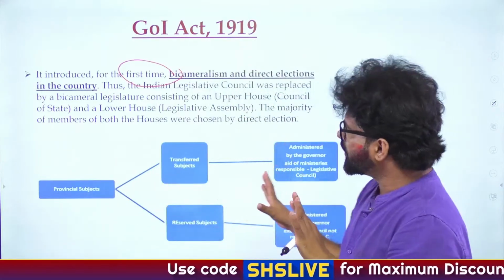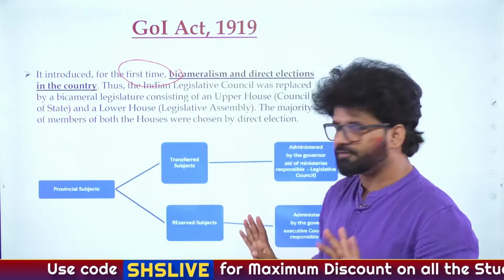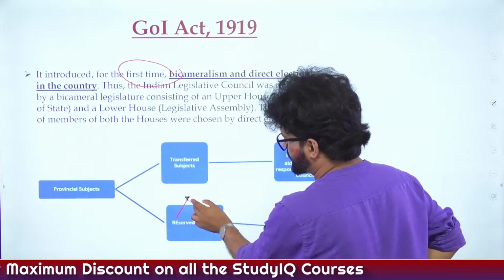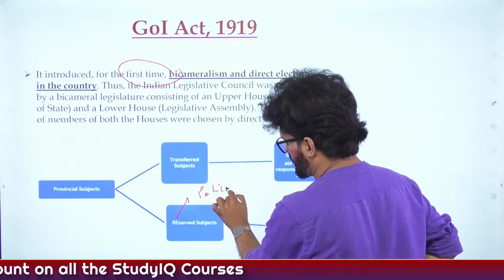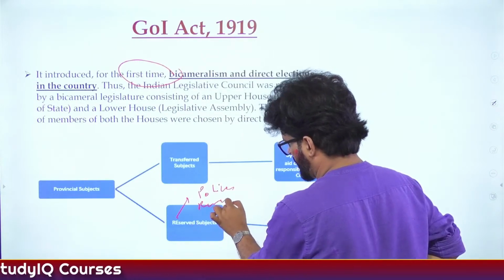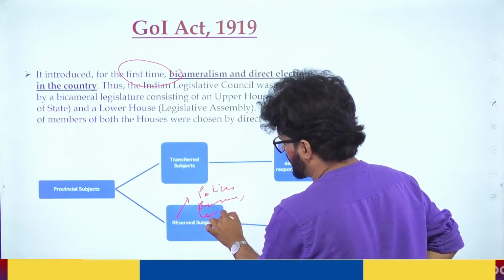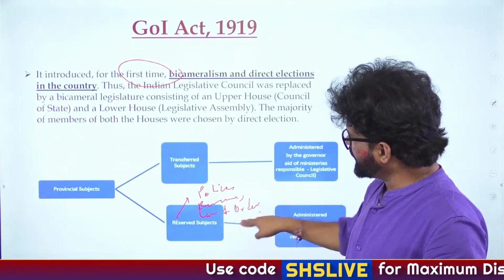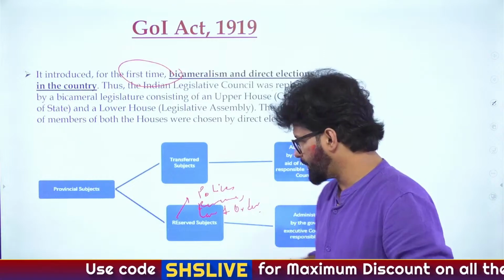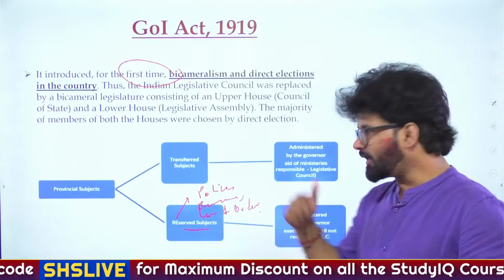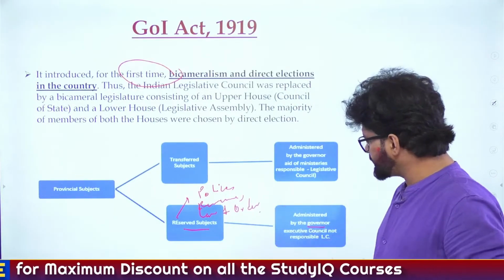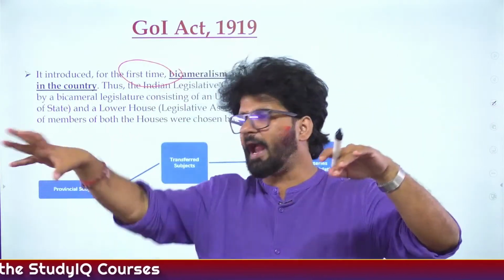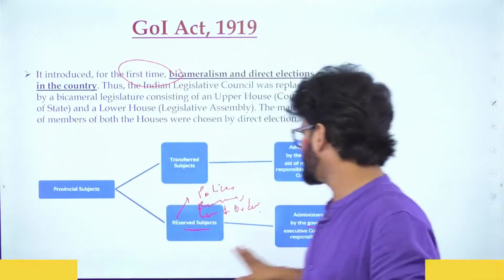In provinces, you have two kinds of subjects, transferred and reserved subjects. Let me give you some examples. Reserved subjects, let's say police, revenue, law and order. What this Diarchy did was they kept police, revenue, law and order, I'm just giving you some examples, in reserved subjects, and that will be taken care of by the governor and his executive council. These executive councils are not elected or nominated by anyone. They are handpicked by the governor and they have the main power.